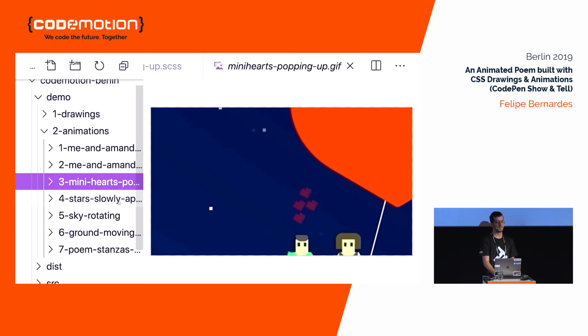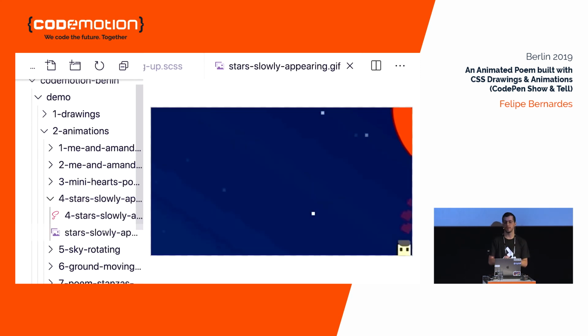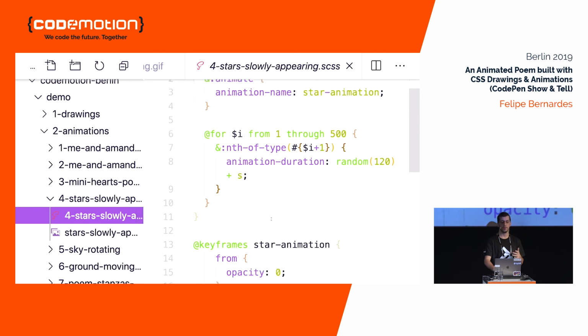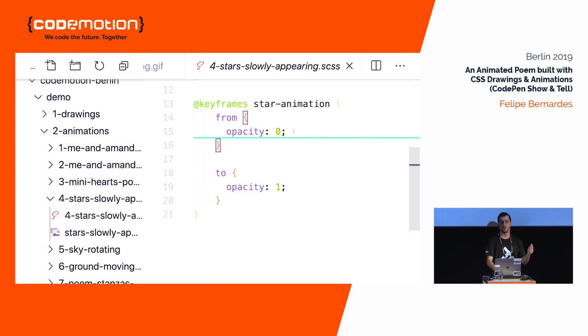Okay. Now about the stars. The trick here with the stars is they appear in different order. How do we do that? So remember, we put every one of the stars in different places of the screen with the Sass iteration. We do the same here. So we are just animating the opacity from not showing up to showing up.